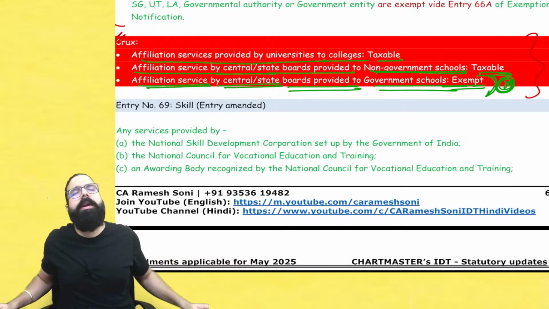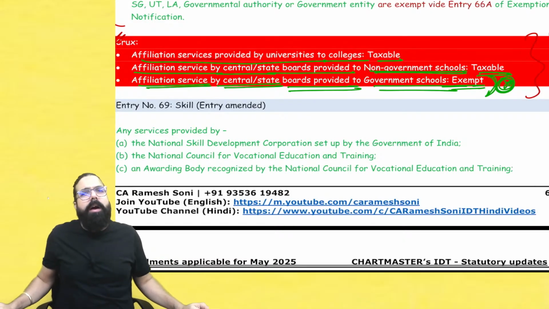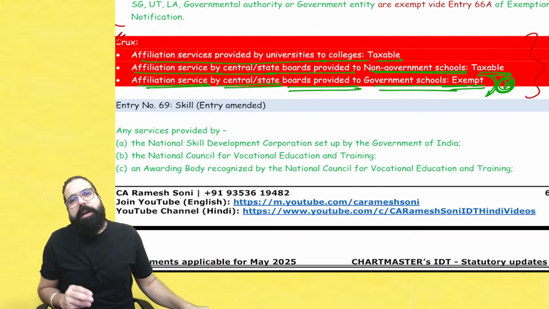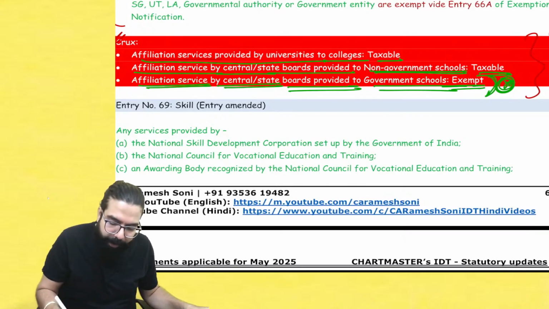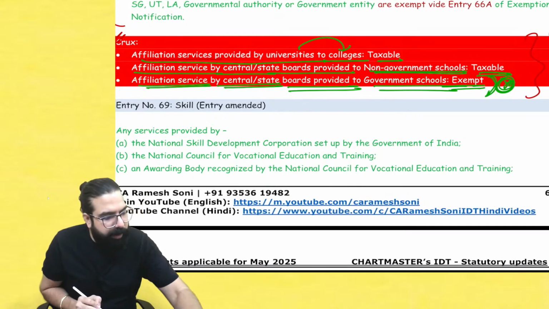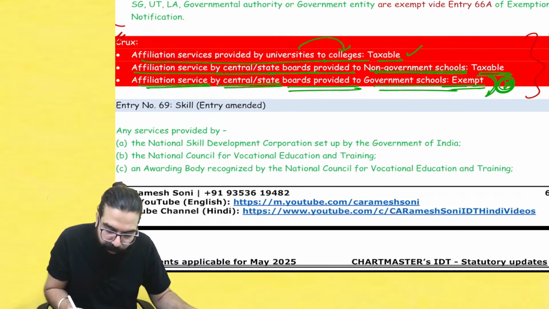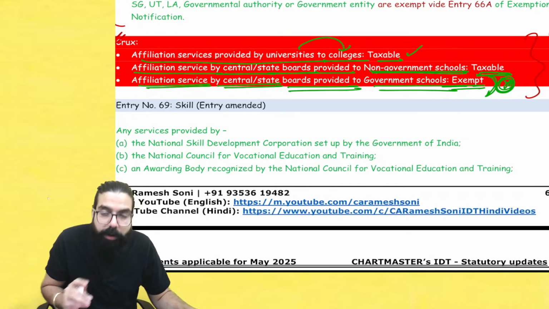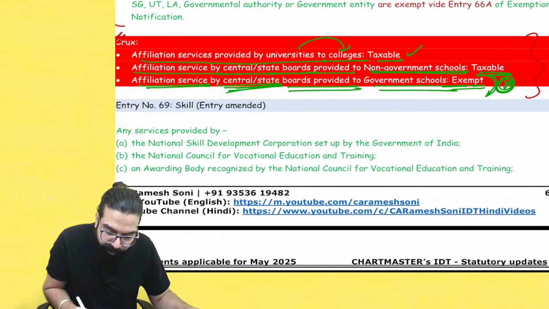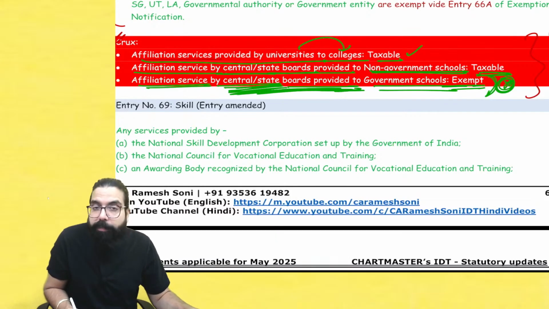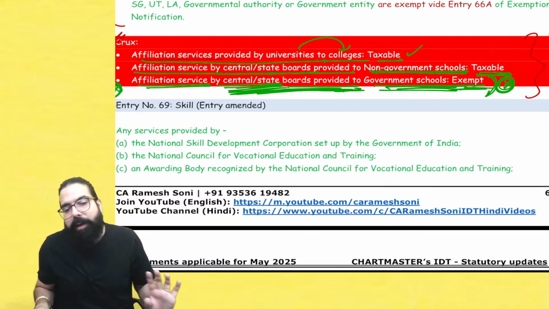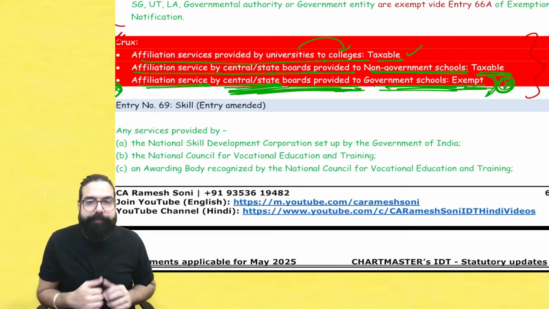So always remember affiliation services, accreditation, all these services. University providing to college is always taxable. Central board, state board to non-governmental school, taxable. Central board, state board, CBSE board, etc. providing to government school, it is always exempt. I believe they will ask you one point in the exam. Please be very careful about it.